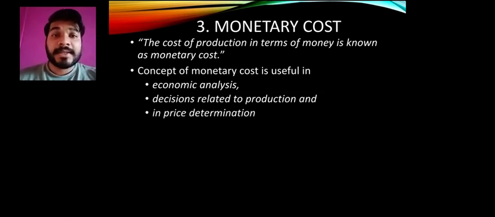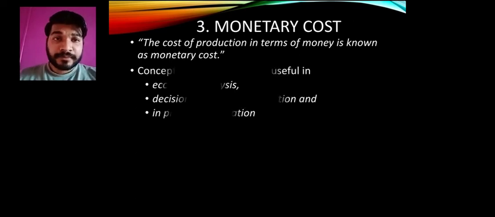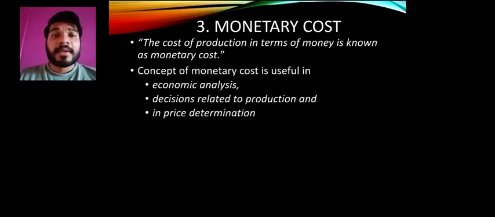Then comes price determination, the main important one, which we have learned in the previous chapter. It depends on demand and supply, the market forces, and then after the price has been determined, all this is calculated on the price and it is in money terms. That's why it is called monetary cost. So remember these 3 points: economic analysis, decision related to production, and price determination.